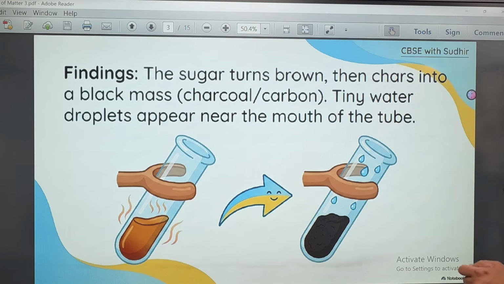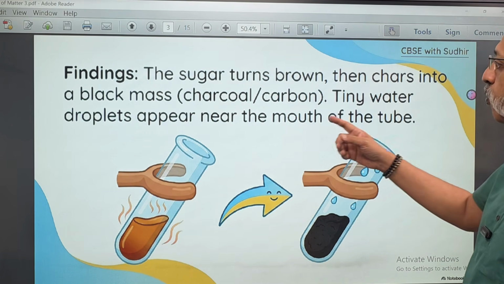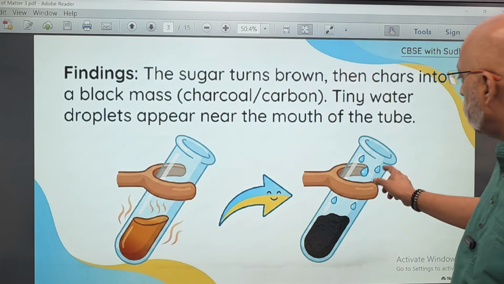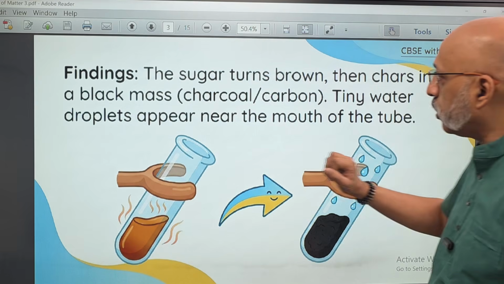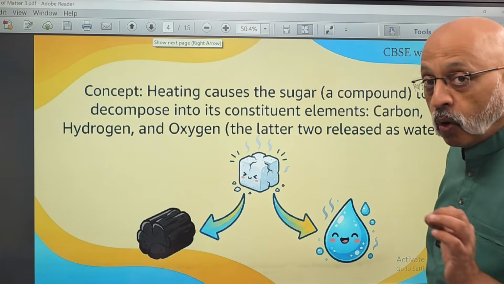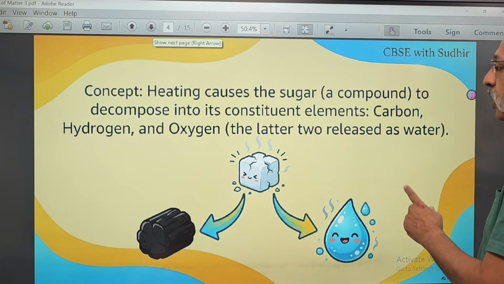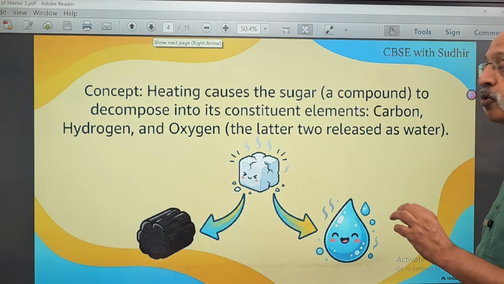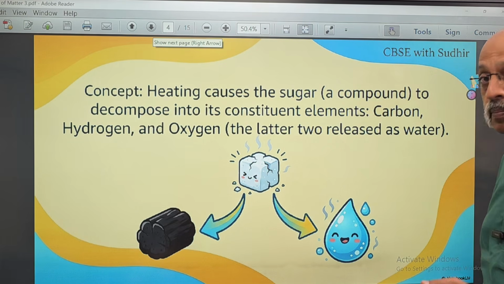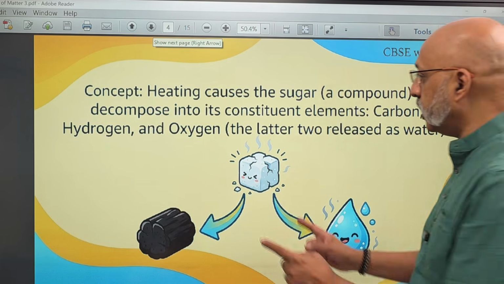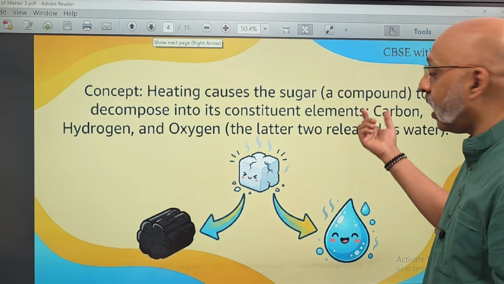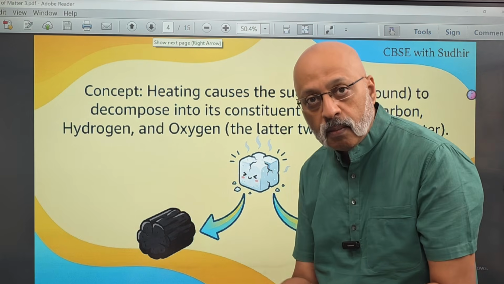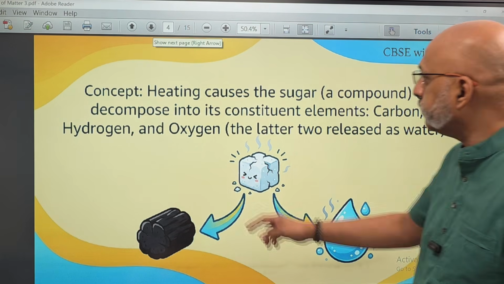The sugar turns brown, then chars into a black mass, almost like charcoal. Tiny water droplets appear on the edge of the test tube, near the mouth. So what is the concept? Heating causes the sugar, which is a compound, to decompose into its constituent elements, carbon, hydrogen, and oxygen. Hydrogen and oxygen appear as water droplets, and carbon is what is left at the bottom of the test tube.